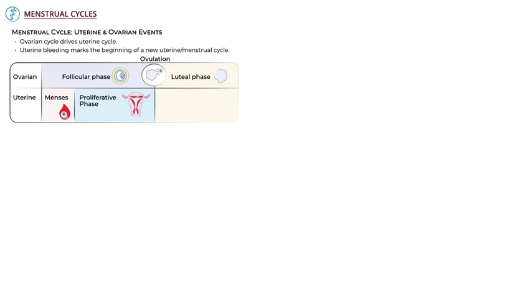The second phase is the proliferative phase, which is when the endometrium begins the process of rebuilding itself and grows thicker. It continues through the follicular phase. The third phase is the secretory phase, which is when the endometrium becomes rich in glandular tissue and reaches maximal thickness in preparation for implantation of the embryo. This corresponds with the luteal phase of the ovarian cycle. If conception and implantation do not occur, menses begins and the cycle starts again.